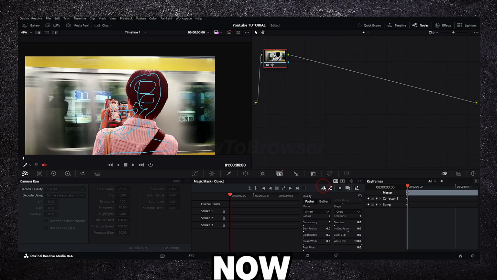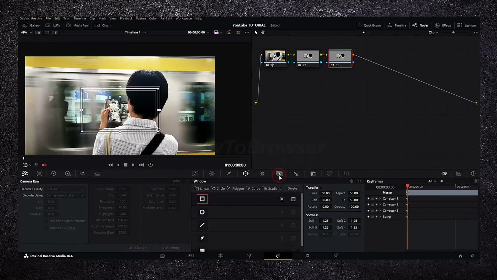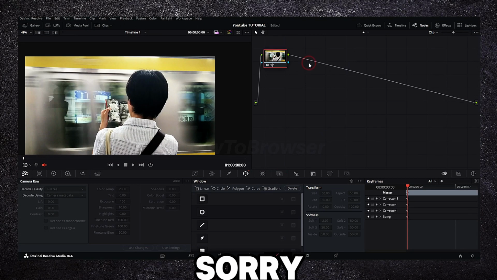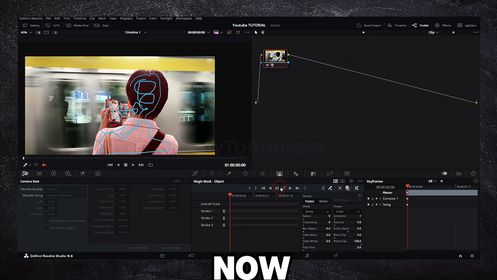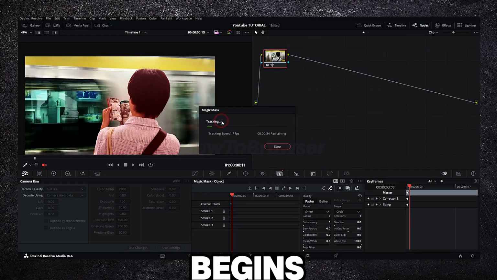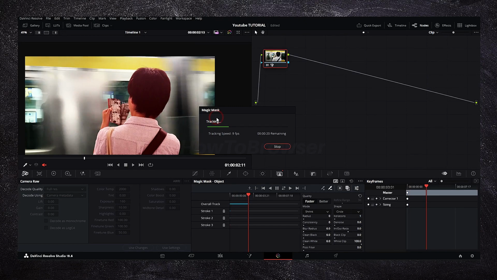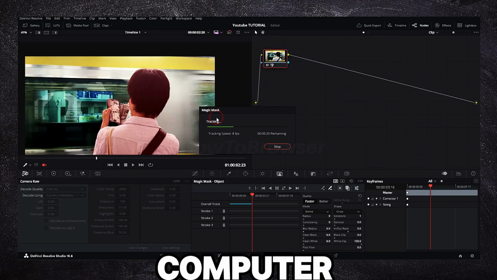And now what we have to do is click on this icon. Sorry. Now we just click on this and the tracking begins. So we just have to wait a couple of seconds. It depends on your computer, of course.